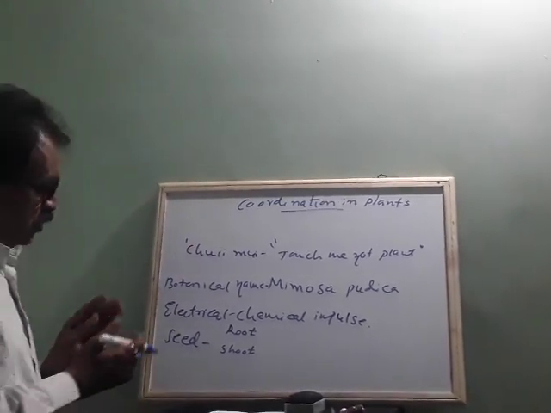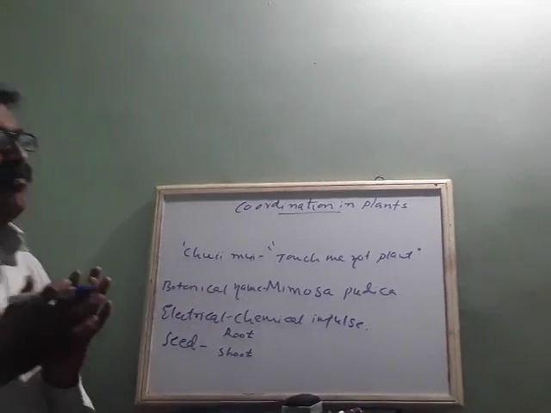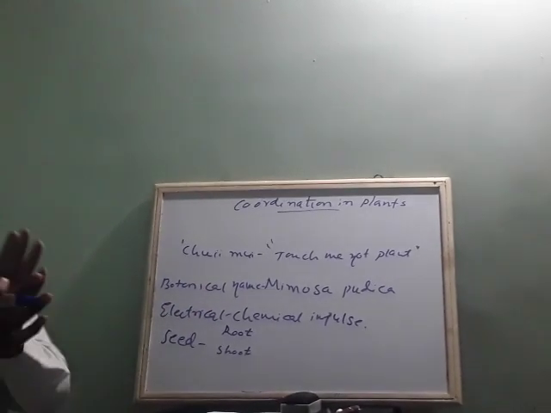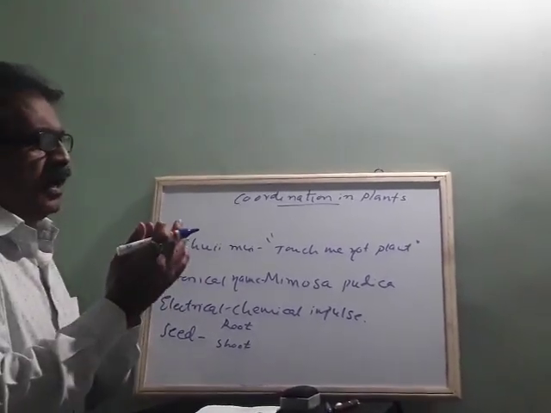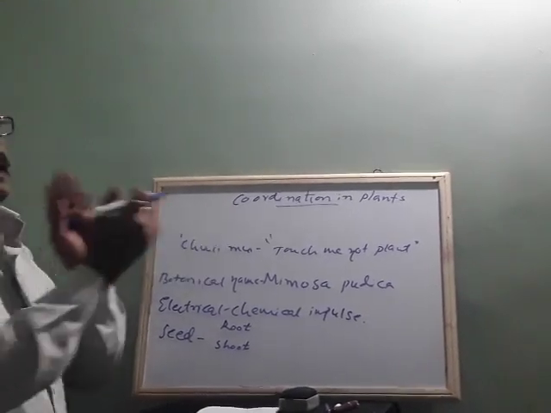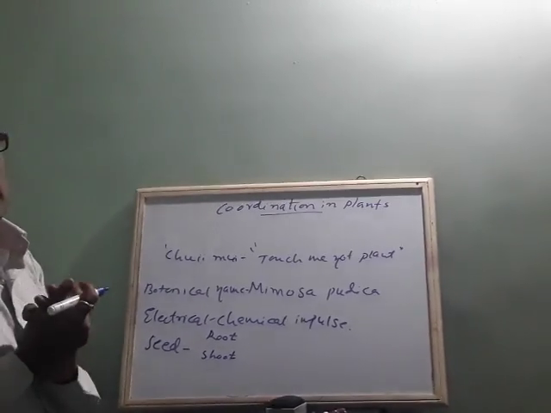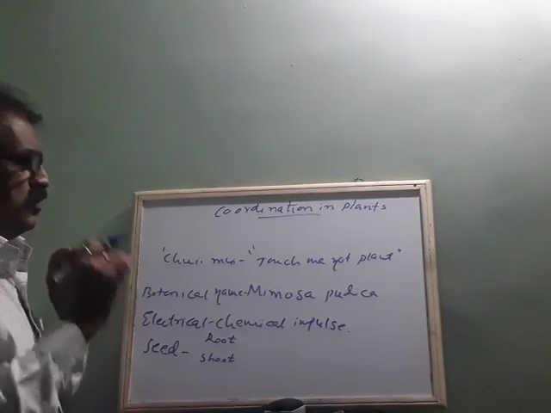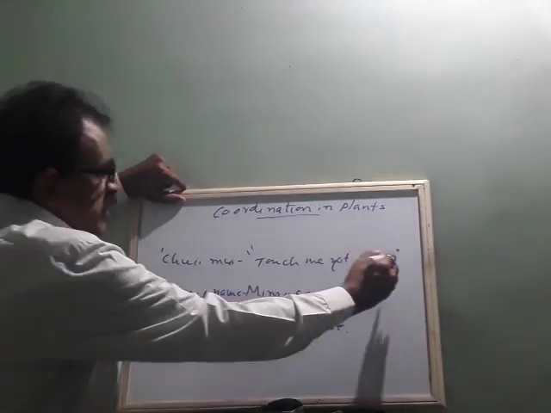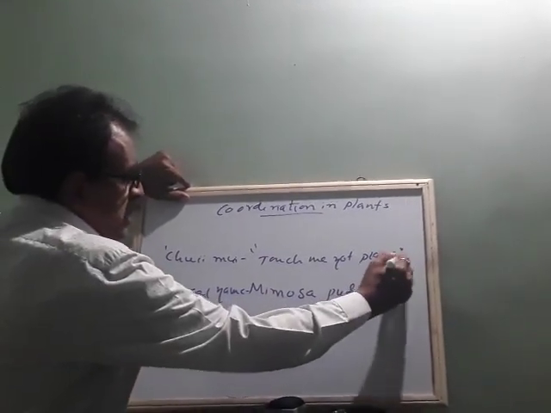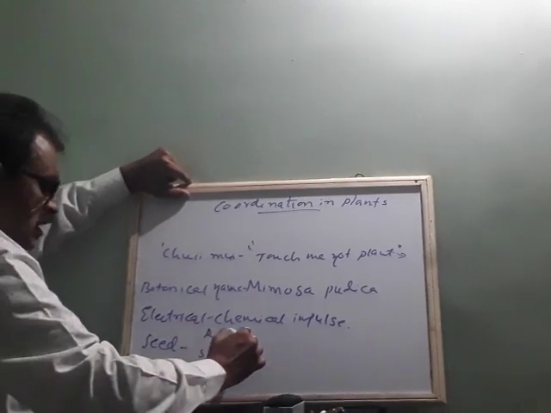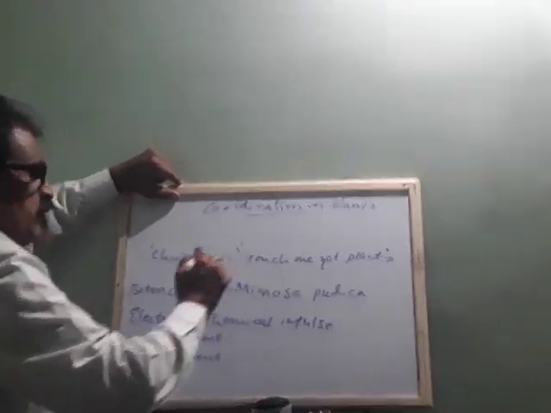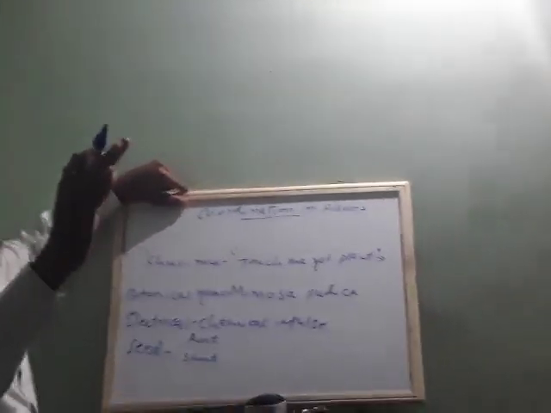So for these plants, we have two ways. One is independent of growth and one is dependent on growth. This one is independent of growth; it will not indicate growth. This means the touch-me-not plant indicates only movement, but growth is not there.